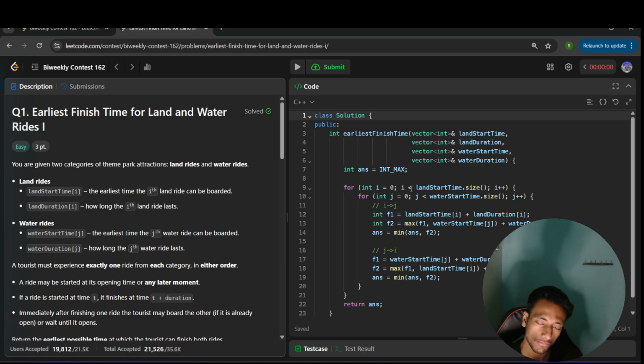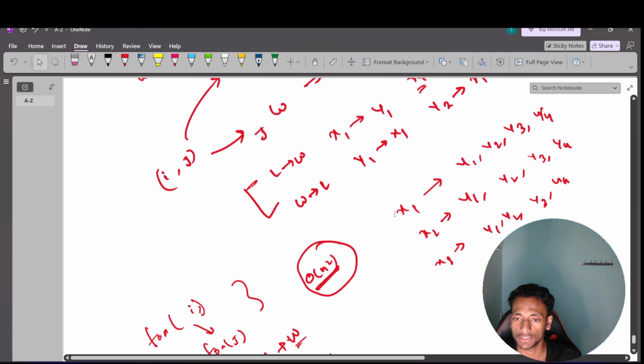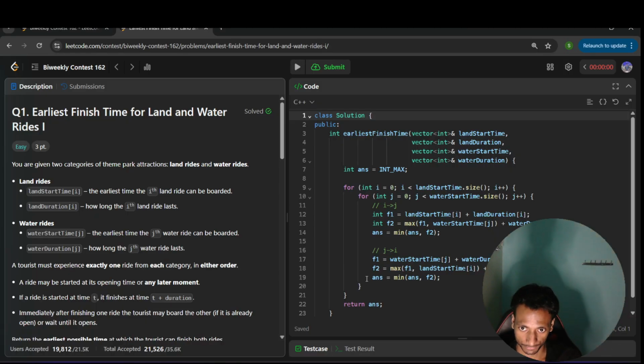So what can I do? There are two options possible. First, complete the land ride, then complete the water ride. Another is possible: first the water ride, then the land ride. Correct. So you just see that there are two for loops, and I have already explained why I have nested for loops, because all possible combinations are possible. Like with x1, I have to explore all the possible water rides. Similarly for x2, I will explore all the water rides again, because it is possible that I can get the best answer. So that's why I have to explore all the combinations.